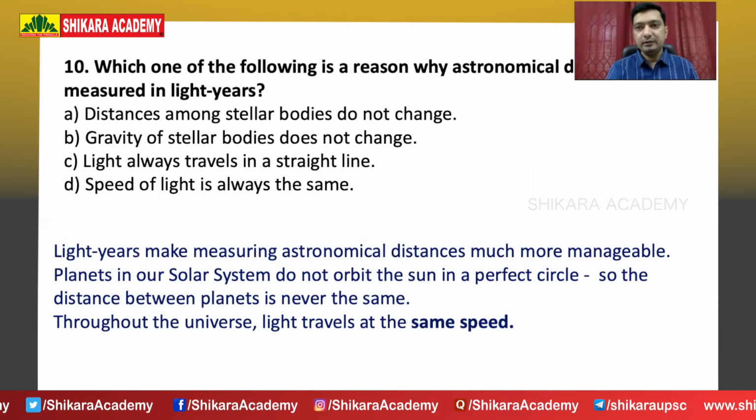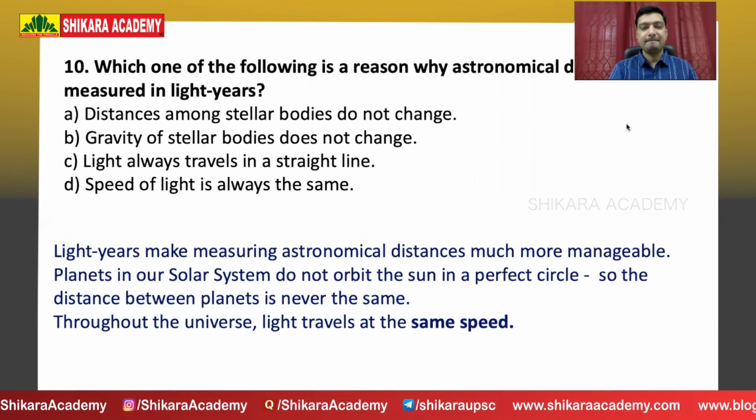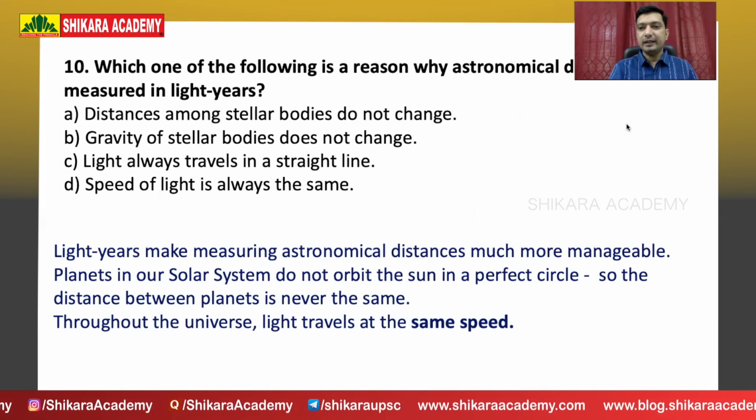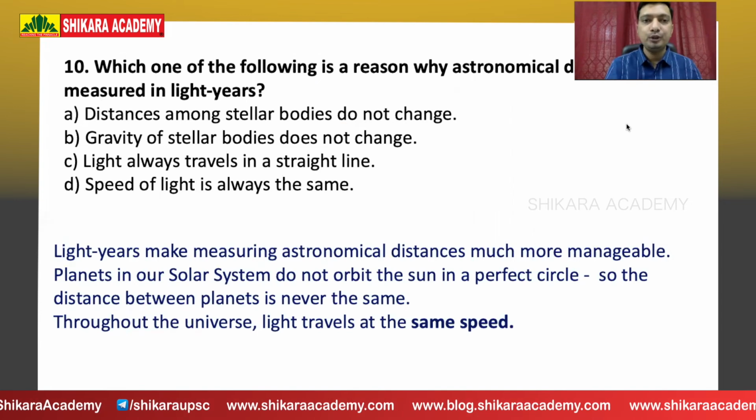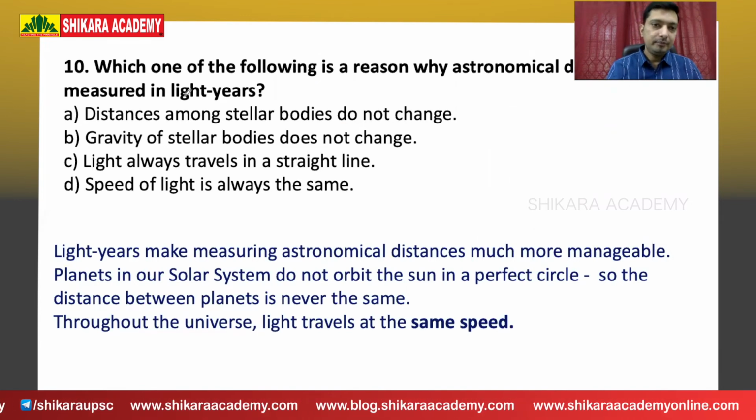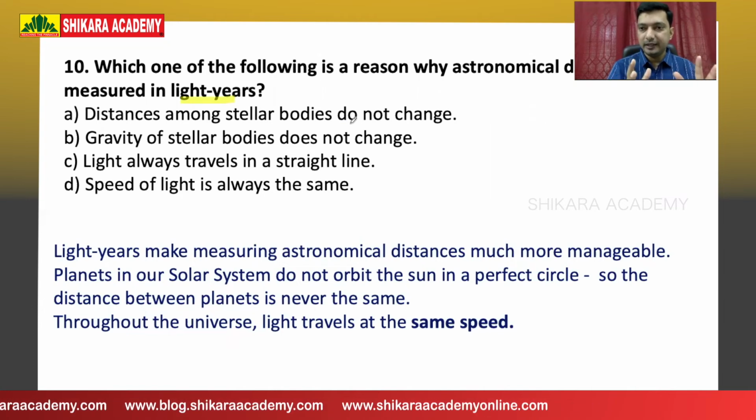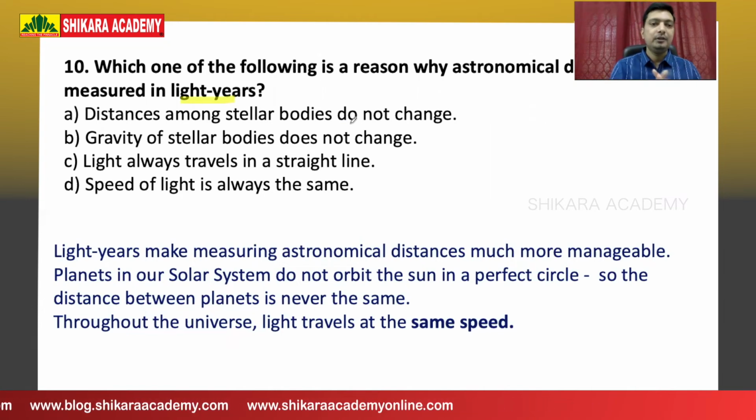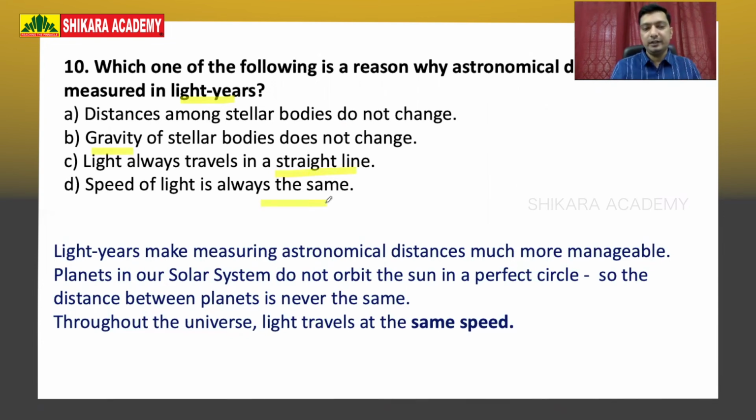Next. Which one of the following is the reason why astronomical distances are measured in light years? Why do we measure celestial distances between stars and planets in light years? Is it because distances among them do not change, they are fixed? Are planets and stars in fixed positions? Is it that the gravity of stellar bodies does not change? Is it because of their gravitational force? Or is it because light travels in a straight line, with not much bending at least? Or the speed of light is the same? What is it related to?